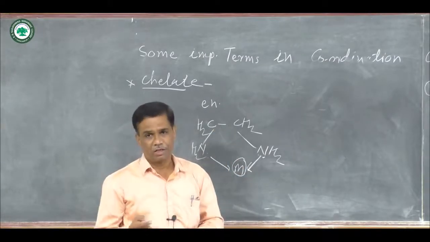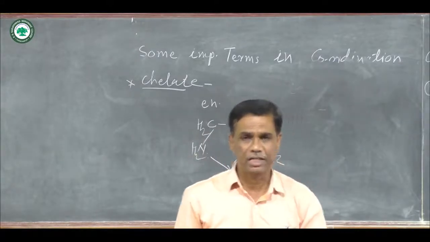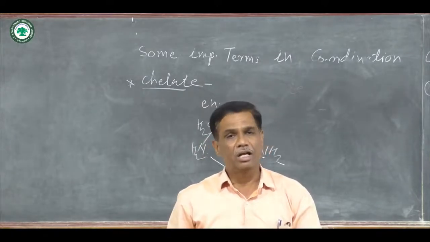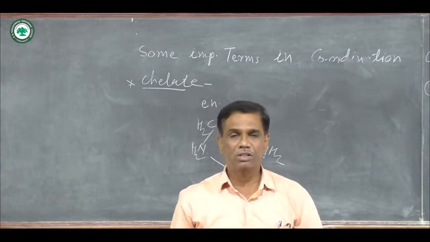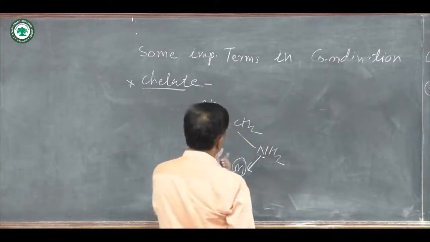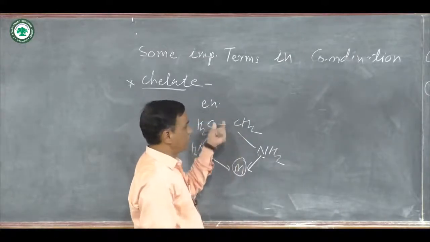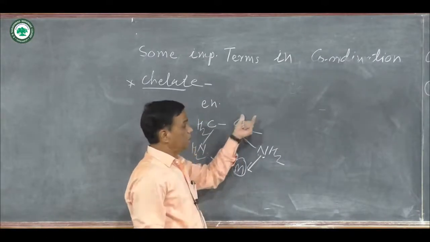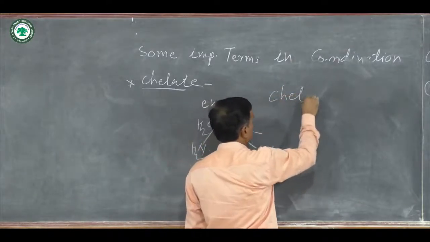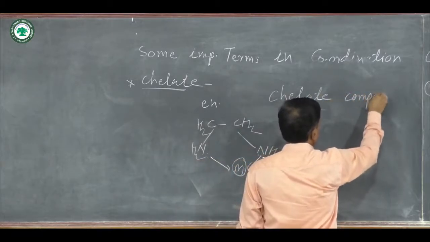You know the oxalate ion; ethylene diamine is a bidentate ligand, DMG (dimethylglyoxime) is also a bidentate ligand, and all these are examples of chelate compounds, and they form the ring structure or heterocyclic ring. Once a heterocyclic ring is formed, that compound is known as a chelate compound.